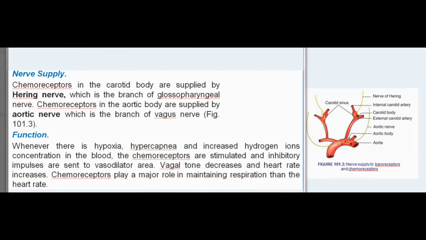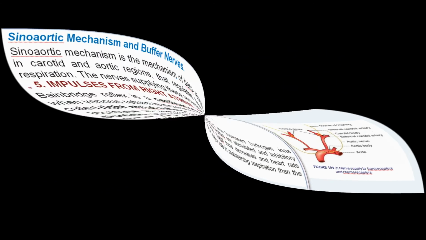Nerve supply. Chemoreceptors in the carotid body are supplied by Hering nerve, which is the branch of glossopharyngeal nerve. Chemoreceptors in the aortic body are supplied by aortic nerve, which is the branch of vagus nerve, Fig 101.3. Function. Whenever there is hypoxia, hypercapnia and increased hydrogen ion concentration in the blood, the chemoreceptors are stimulated and inhibitory impulses are sent to vasodilator area. Vagal tone decreases and heart rate increases. Chemoreceptors play a major role in maintaining respiration rather than the heart rate.